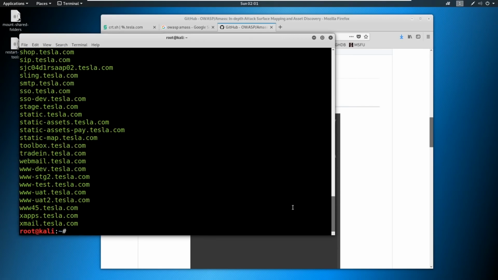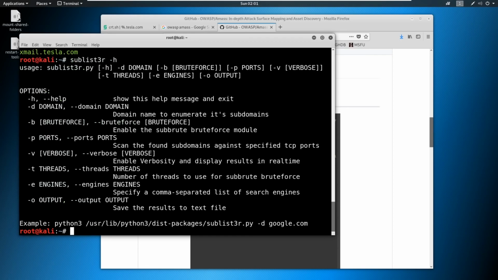So another last thing to point out is if you want to use Sublister and you used it, it was really, really slow, it's always helpful to check the -h on the help. And you can see in here that there is a -t for threads. Always check the help. So we can specify a domain like we did before, do something like -d of tesla.com, and then you can specify threads of like 100 as opposed to maybe 1 thread or 10 threads that was running originally. We give it 100 threads, it's gonna go a lot faster, we're gonna get a lot more results.